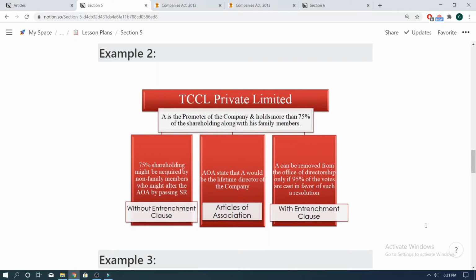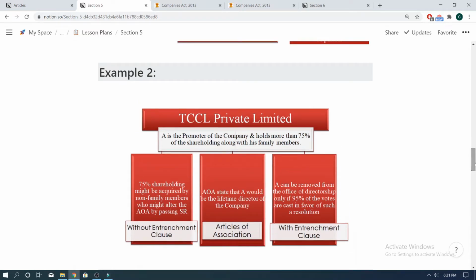If A is the promoter of TCCL Private Limited, which is a legal education startup company, suppose A along with his family members is holding all the shares in TCCL Private Limited, and there is a provision in the Articles of Association which says that A will act as the director of the said company for lifetime. Now, there can be a scenario in the future where 75% or more of the shares of the company might be held by third party or non-family members, who can then, by passing the special resolution, alter the provisions of Articles of Association and remove A from the office of directorship.